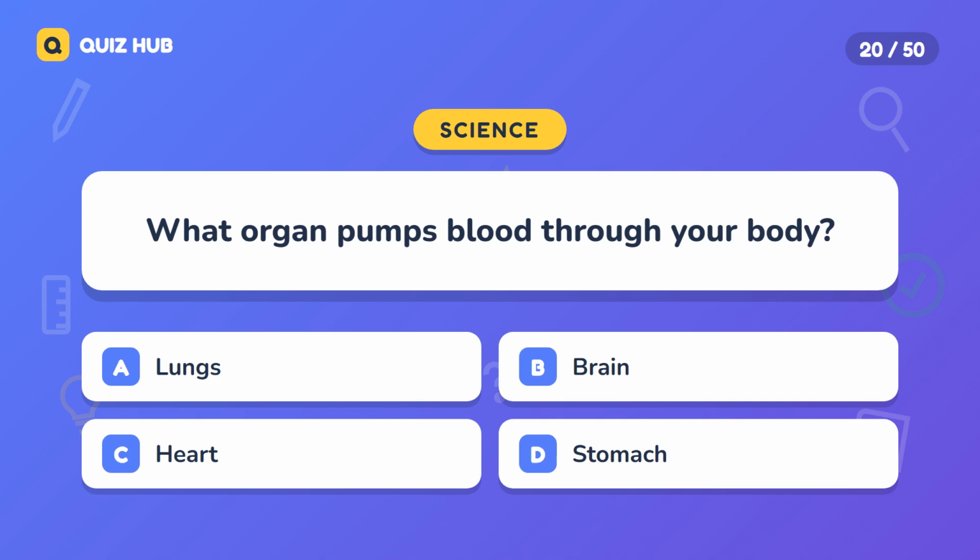Question 20. What organ pumps blood through your body? A. Lungs. B. Brain. C. Heart. D. Stomach.